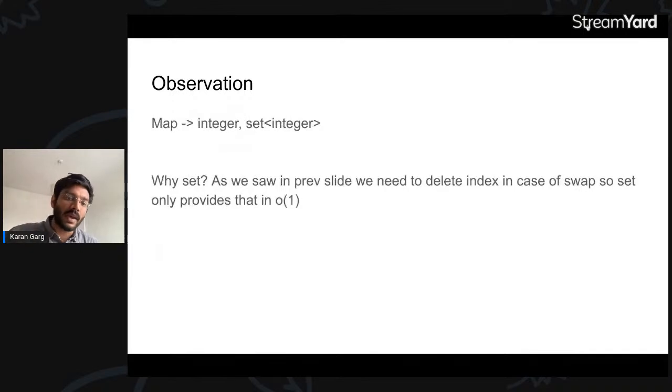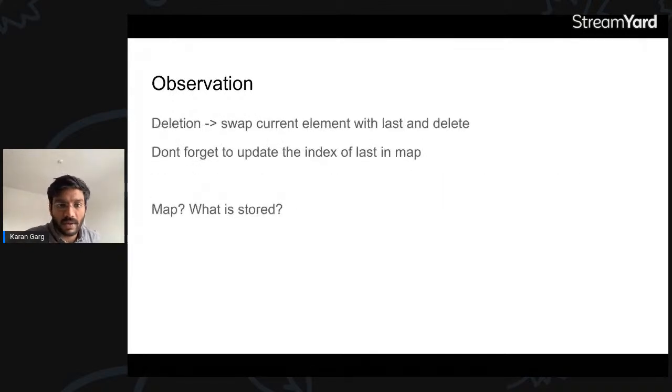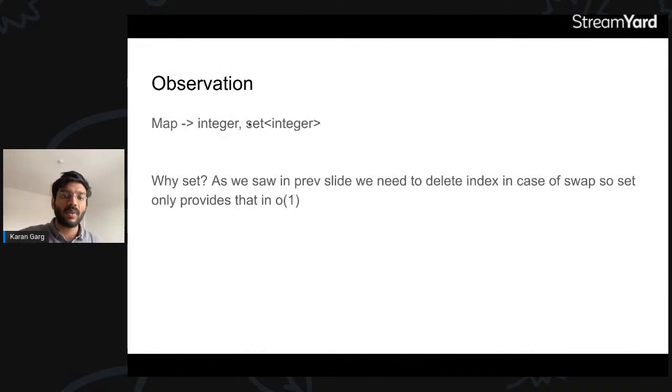We can keep an array and set, but the problem here is, if you remember, we have to update the index of the last in the map. This means removing it from where it initially was and putting it at the new index, so indexes change, right? That is why we keep a set, because it gives us deletion, insertion, and searching all in O(1). That is why we have a map of integer to set of integers, and the array is already ours. That's all we need, and you will be able to do everything that you need.